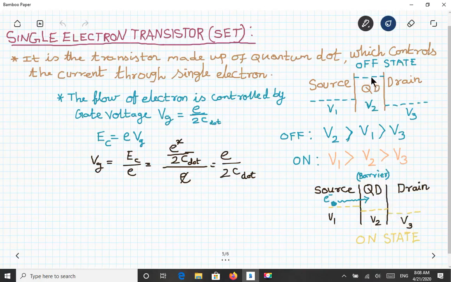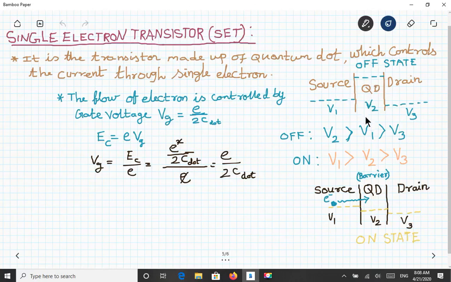So only this Coulomb blockade and uncertainty makes the transistor switch on and switch off. So I think you understand this potential manipulation for electron tunneling and not tunneling. So we will create a very high finite barrier, so that electron will be protected from tunneling.